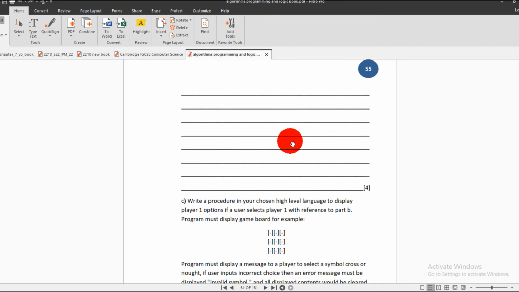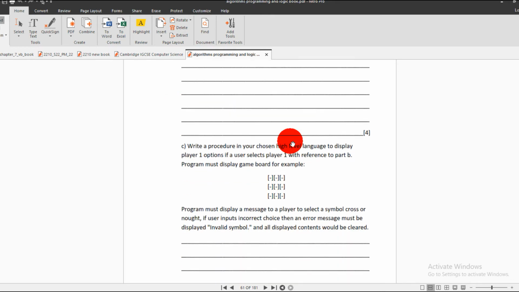Okay, now this is the process game, part C. Write a procedure in your chosen high level language to display player 1 options if a user selects player 1, with reference to part B. So the program must display the game board, for example, like this. Okay, so you have to play the login process game.